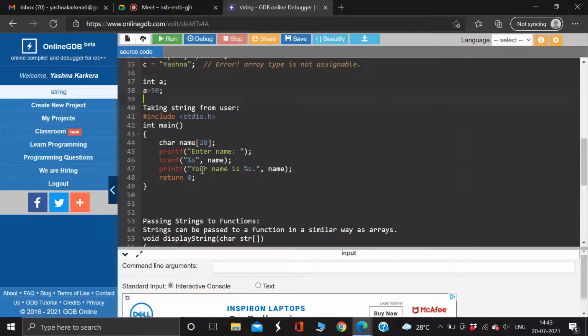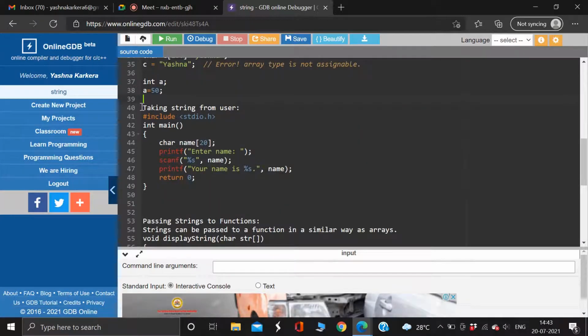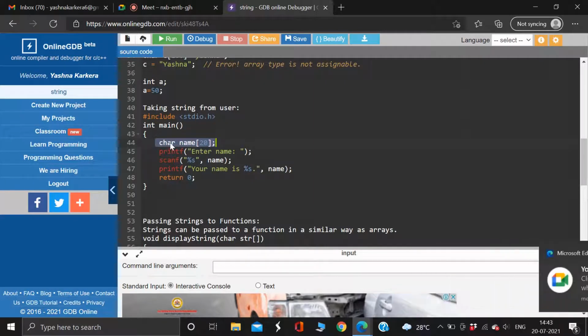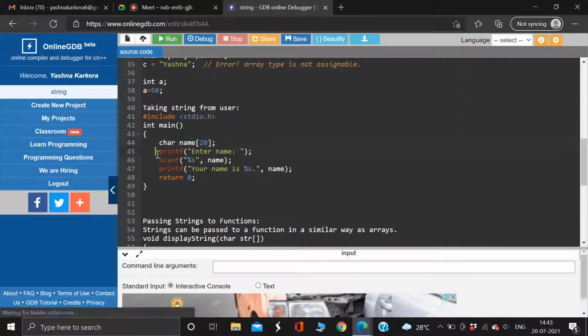So this is one thing. This is another, the next part. How do you take a string from the user? You're going to use this in almost all the functions wherever you're solving a question on strings. First thing, you define a string. I've defined it as name, and then I've put 20 characters. That means up to 20 characters the user can give. The user should not give more than 20 characters. Then I'm asking to print the name.